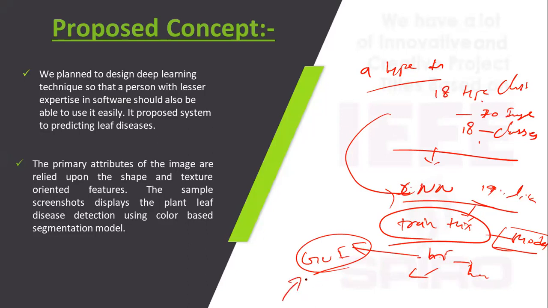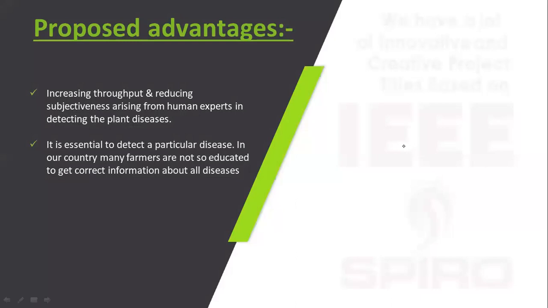You give an input plant image and get the prediction of whether there is disease or not, and solutions also. This is the best model for the deep learning approach.